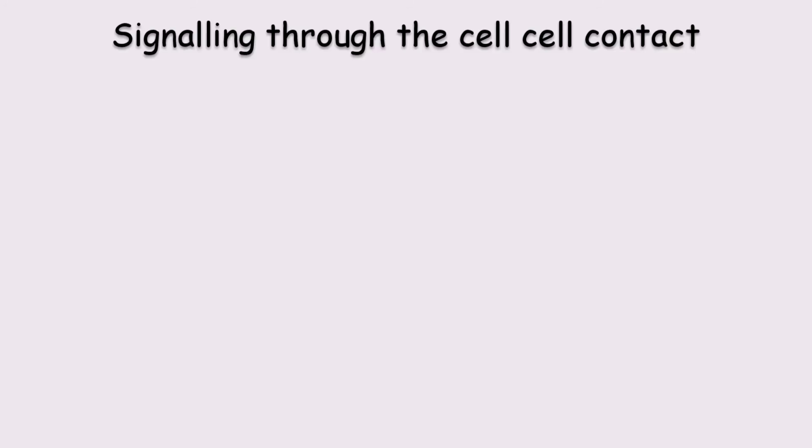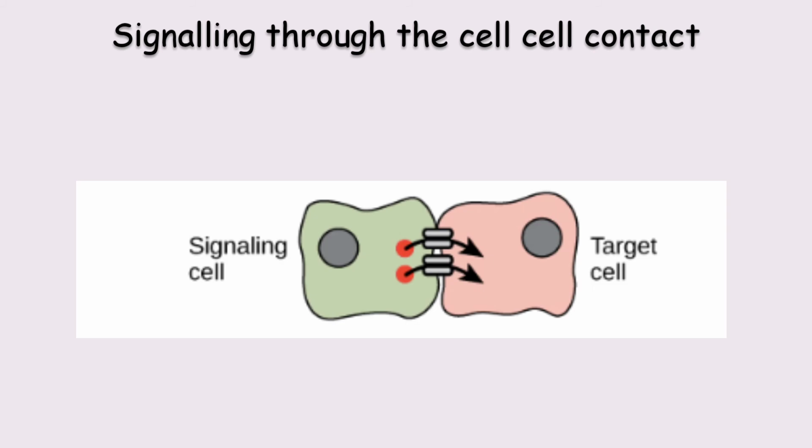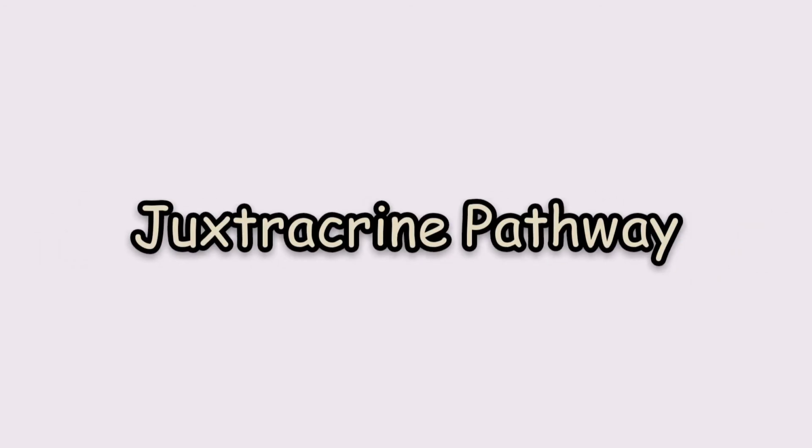Next one is the signaling through cell-cell contact. As we can understand by reading this line, the sender cell and target cell must attach with each other. This type of signaling pathway is also known as the juxtacrine pathway.